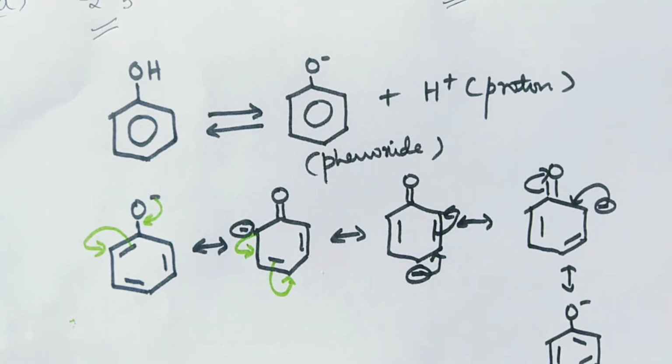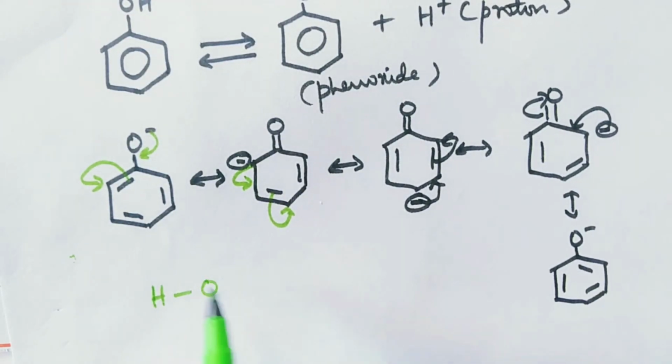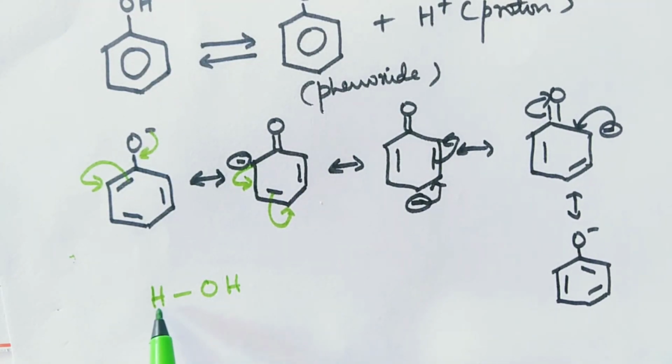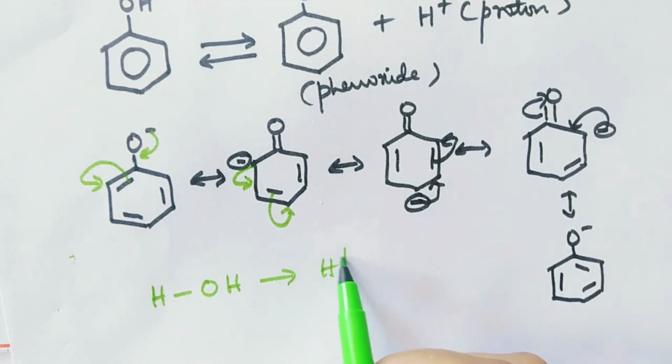Hence phenol is more acidic as compared to the other three. And in water, oxygen is more electronegative than hydrogen, so it will take the electrons towards itself, and we have H plus, OH minus.